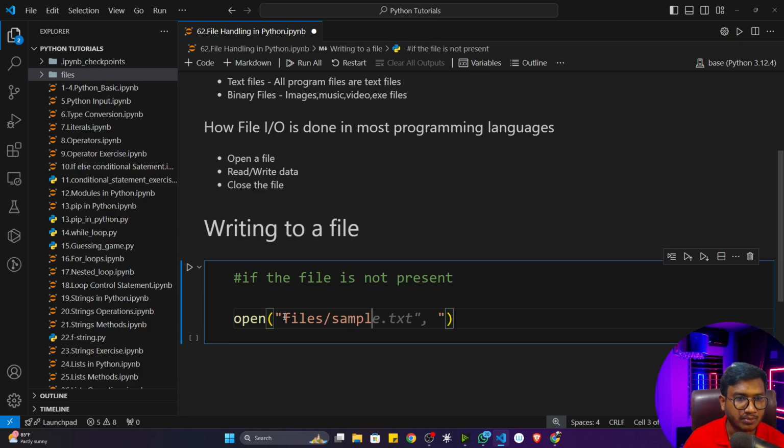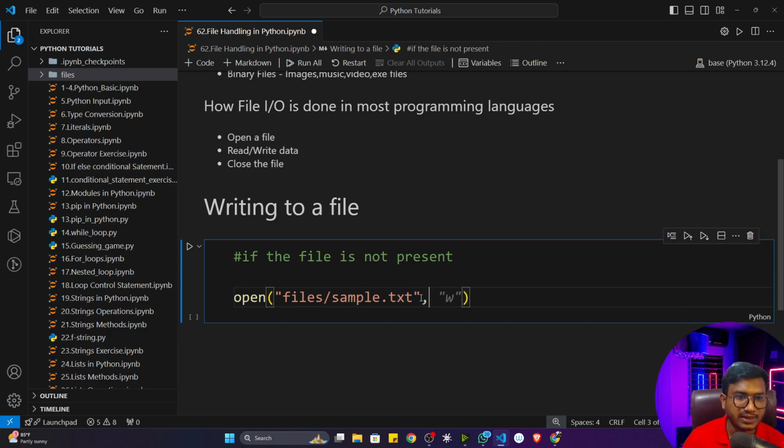The file name should be sample.txt. Make sure you are creating a txt file, a text file. You can also create other formats, but as of now we'll be working with a text file. I'll show you how we can also handle binary files, image files, everything we'll discuss.